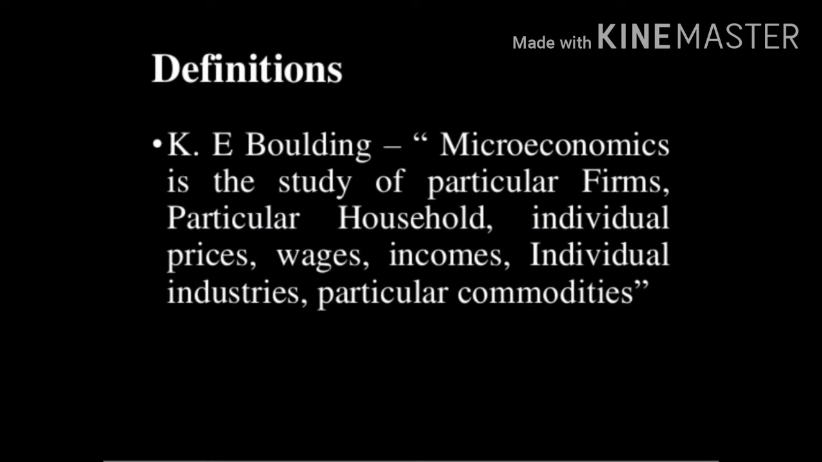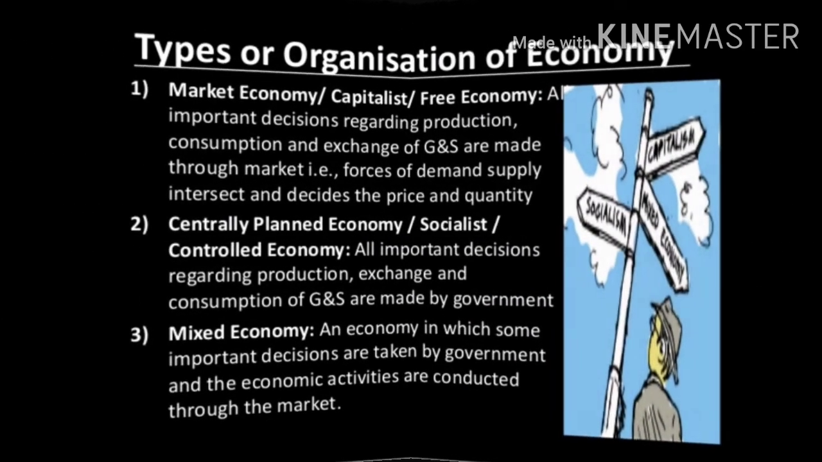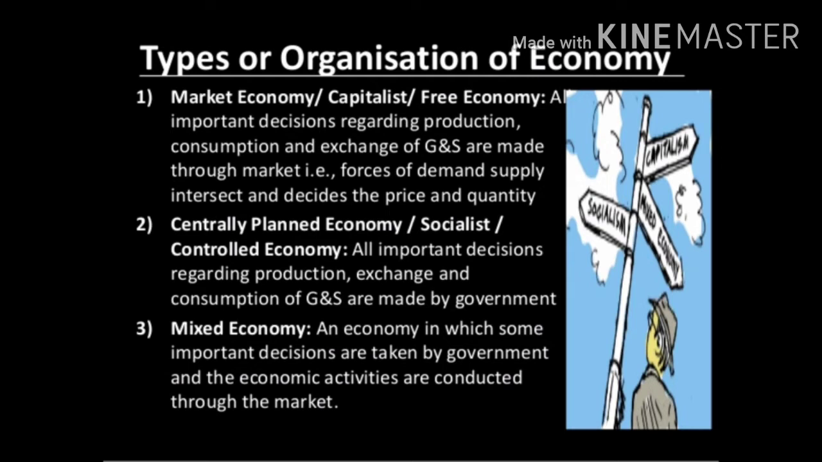So every problem based on individuals alone are taken in the microeconomics. Here is the definition of microeconomics given by K.E. Boulding. Various economists have given definitions of microeconomics. Here I am explaining only this definition. Microeconomics is the study of particular firm, particular household, individual prices, wages, incomes, individual industry, particular commodities. So here we study the problems of all individuals, not the aggregates or total. All the aggregates and totals will be learnt in macroeconomics, whereas study of individuals is called microeconomics.